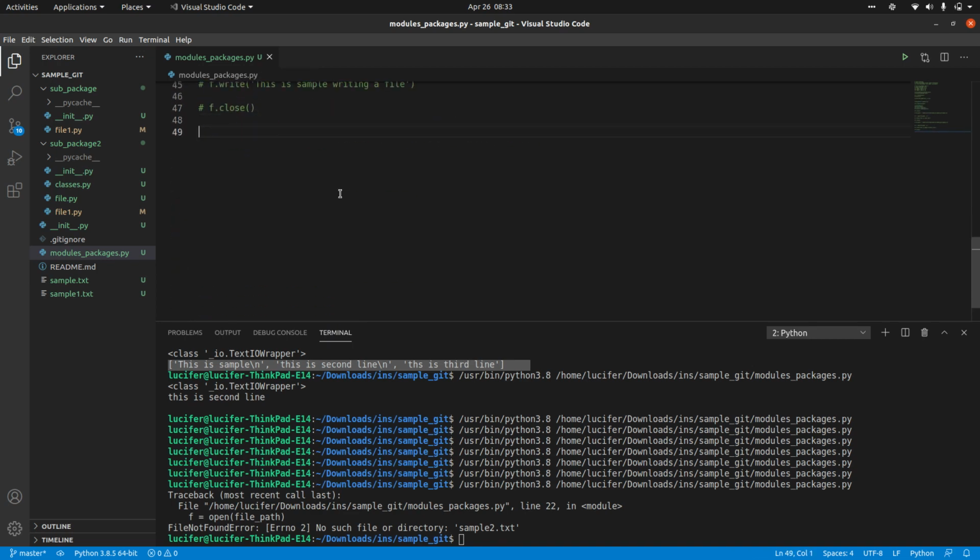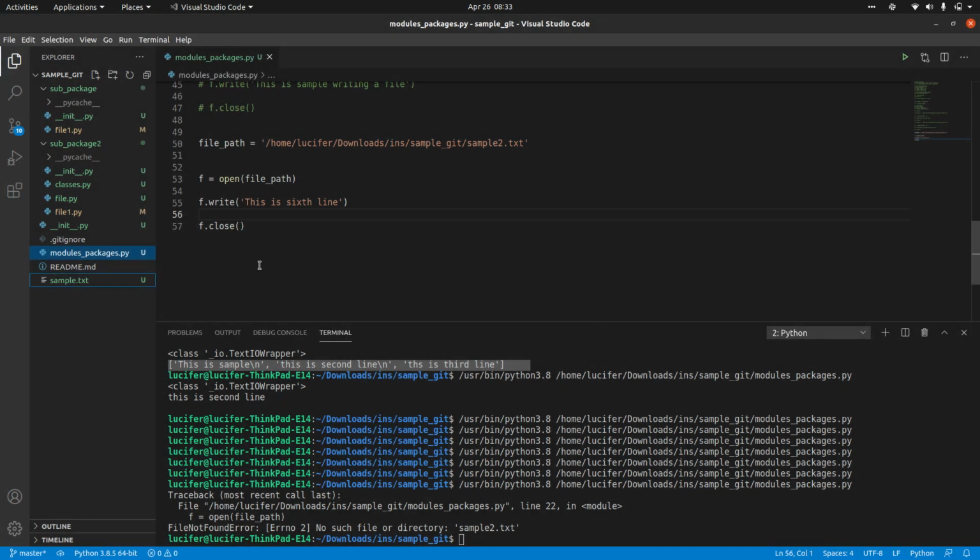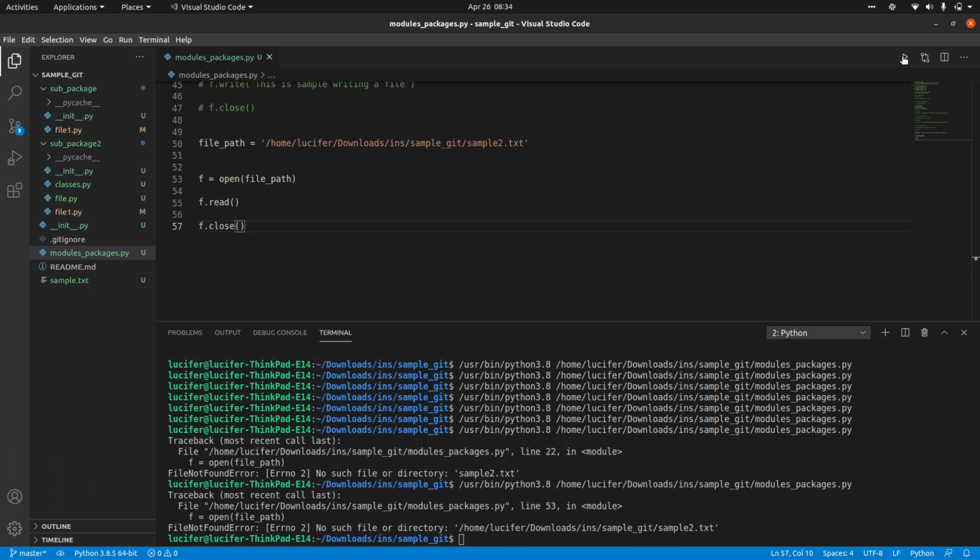Let's say we keep it as read mode, sample2.txt, which is not there. Sample2.txt is not there. Let me just delete this sample1.txt as well. We don't need that. We don't have sample2.txt, but we are trying to open that particular file and we want to read things in that file. You don't have to give this as well. We want to read things, and then you are just closing that file. If you run this, it will throw you an error, right?